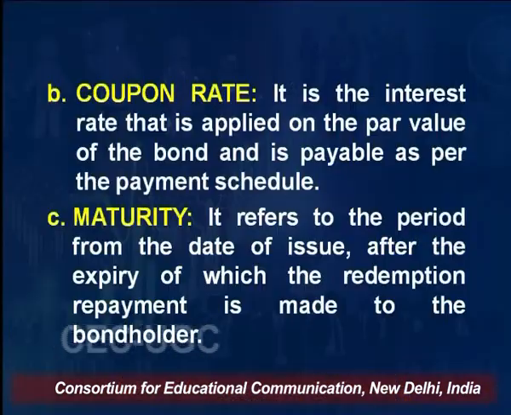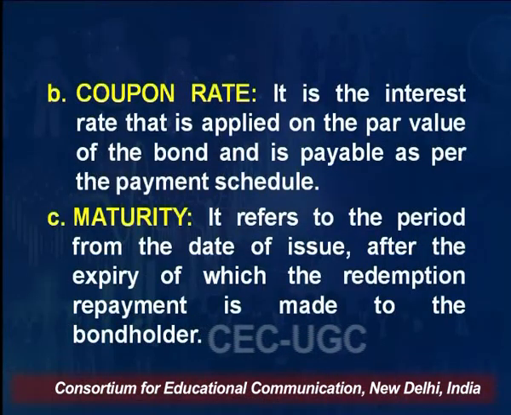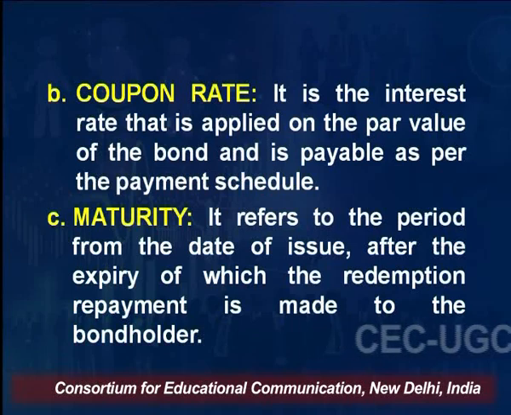The other is coupon rate. When the company issues the bond, at the time of issue, it determines the rate of interest which the company promises to pay. So it is the interest rate that is applied on the par value of the bond and is payable as per the payment schedule. Means at the time of issue of the bond, there is a payment schedule, and as per this payment schedule, the interest is paid, right? So, at a fixed rate of interest. That is called the coupon rate.